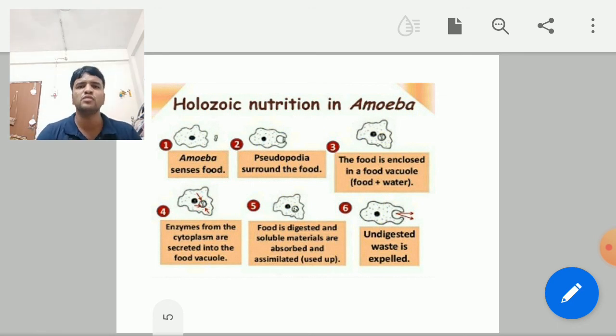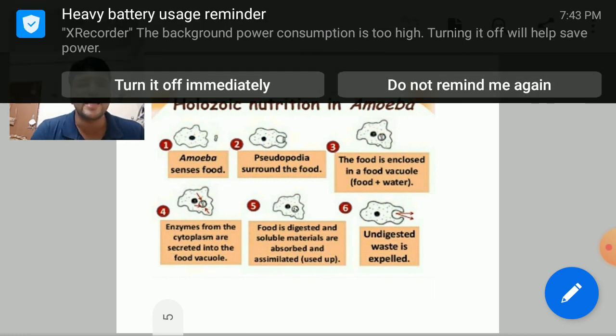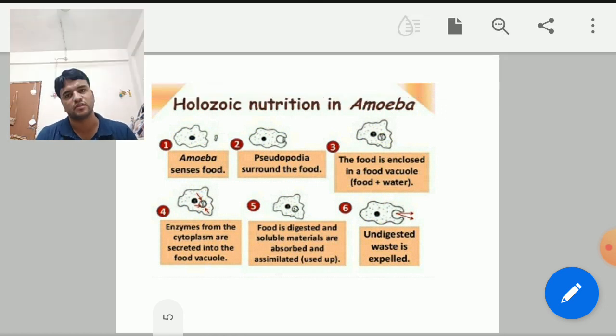There are mainly 5 steps, which we have already discussed: ingestion, digestion, absorption, assimilation and egestion. What is ingestion? Ingestion means amoeba takes food in, with the help of finger-like projections called pseudopodia. Pseudo refers to false and poda refers to feet. It takes the food inside, and then what happens?